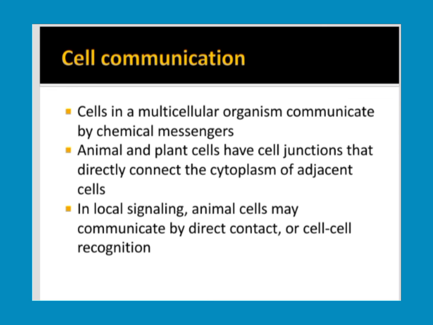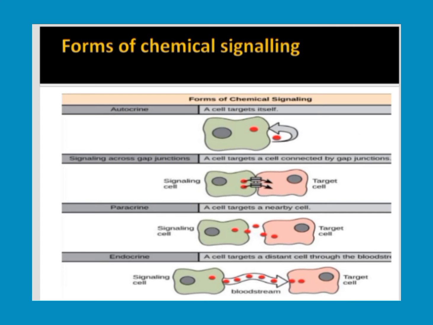So cells in a multicellular organism, how will they communicate? By chemical messengers. Animal and plant cells generally have cell junctions that directly connect the cytoplasm of adjacent cells. In local signaling, animal cells may communicate by direct contact, or cell to cell recognition takes place if they are nearby. But different types of signaling methods are there.